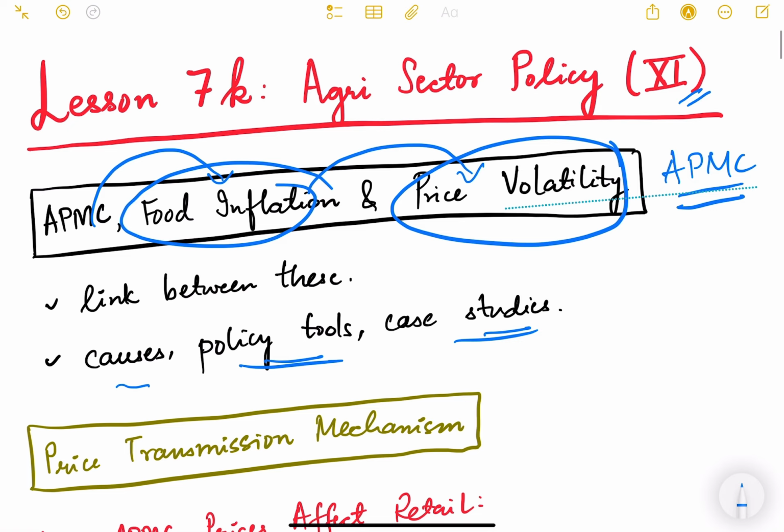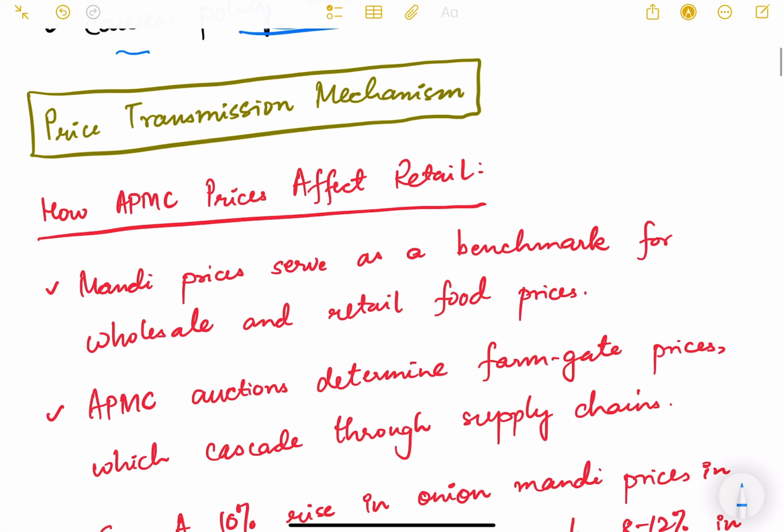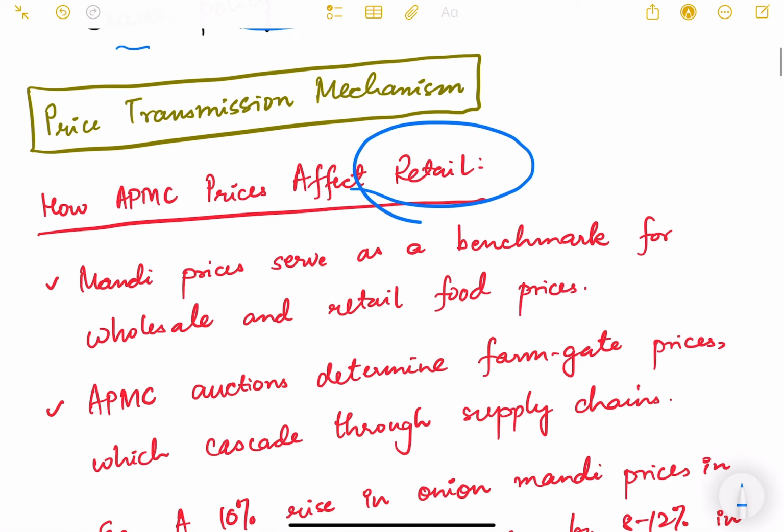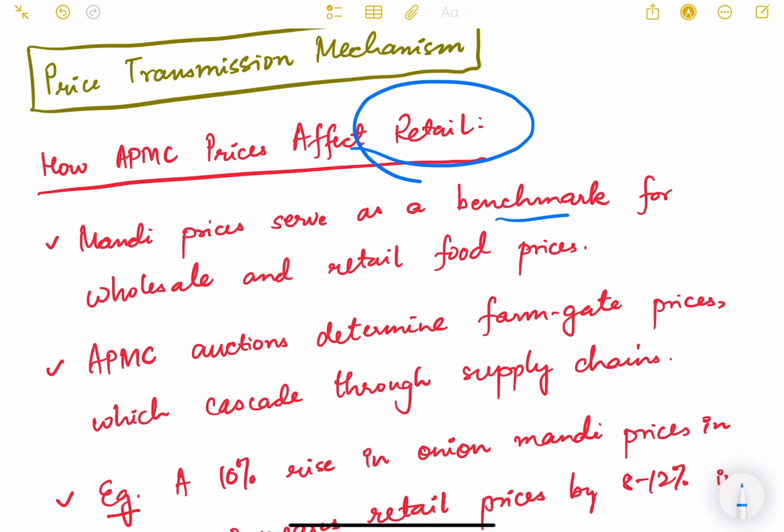So we'll focus on these particular topics. First of all, let us understand what a price transmission mechanism is, how APMC prices affect the retail prices. Because APMC is basically a wholesale market where the farmers come, then there is an auction, some trader will purchase it, and then they will send it to the retail market for sale. Now how does the price get transmitted from the farmer to the final consumer? That mechanism we need to understand first. Mandi prices serve as a benchmark for wholesale and retail food prices.